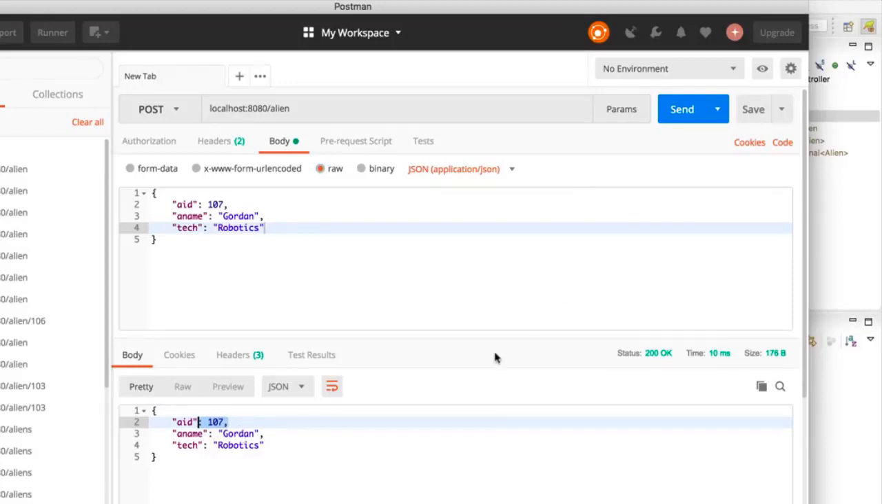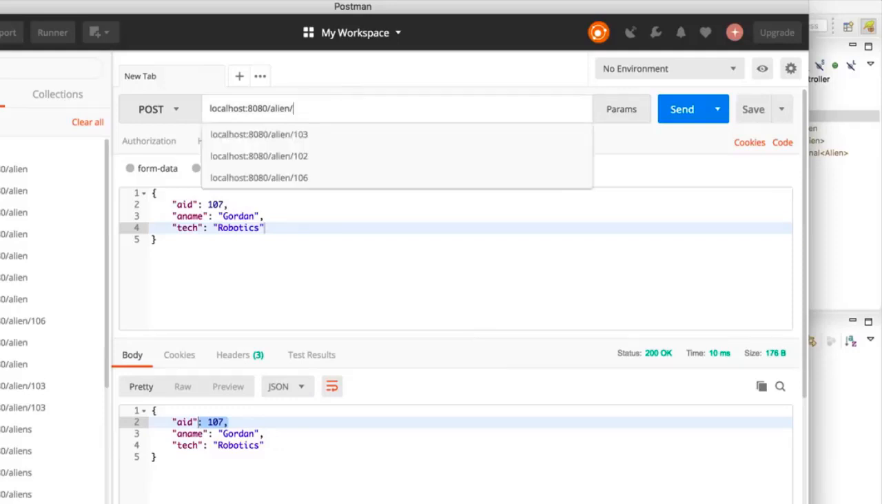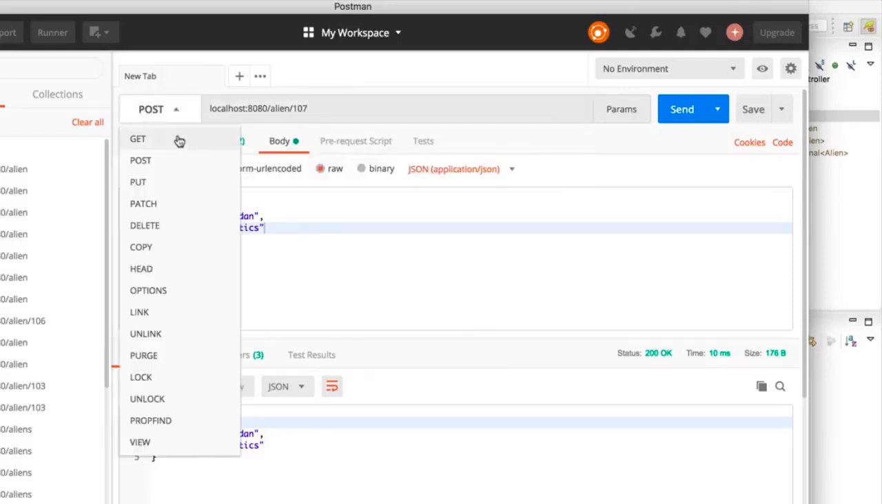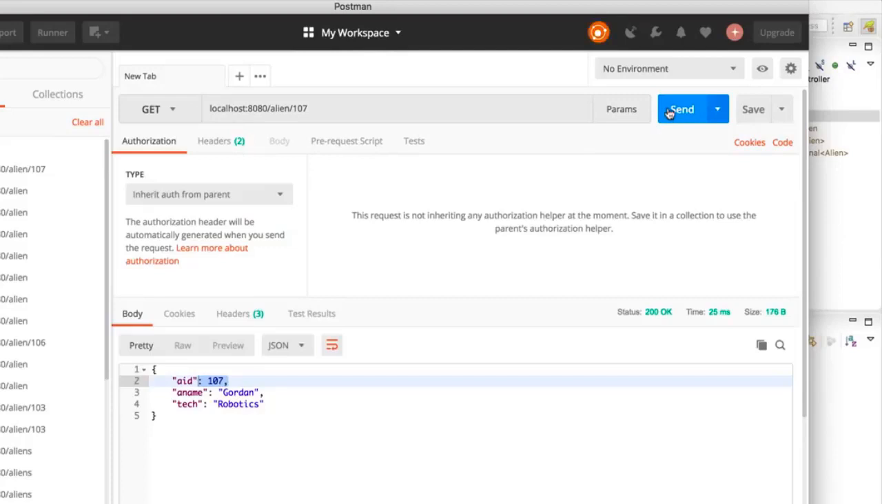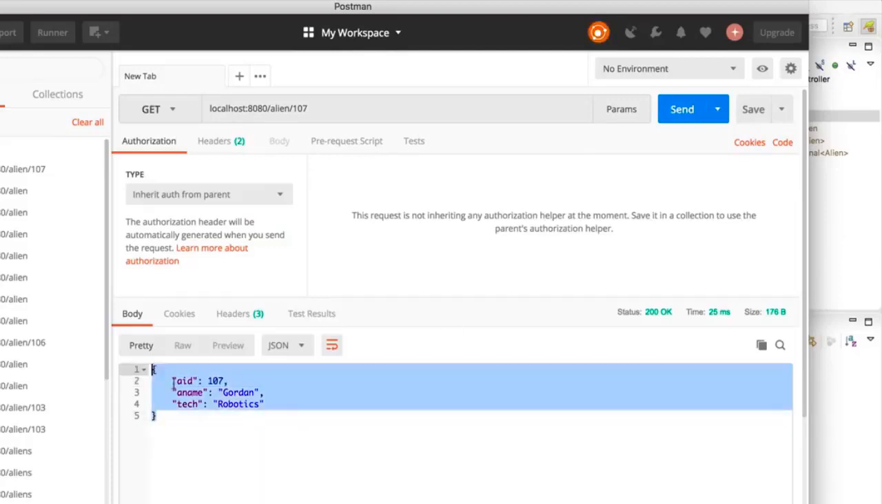We can verify from database, it will work. In fact, we can say 107 and let's send a GET request just to verify if it is there. And it's there. Can you see that we got the response? So it is there. Nothing wrong, everything is working.